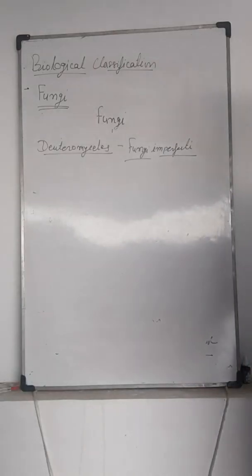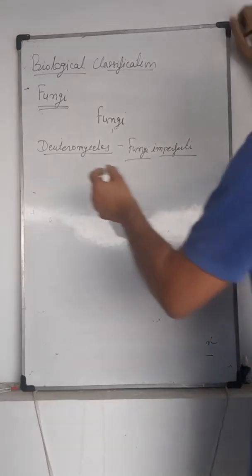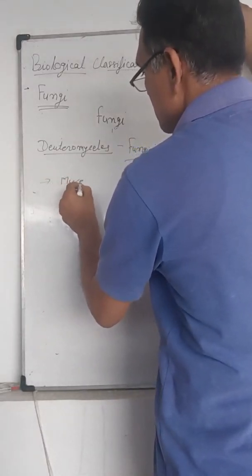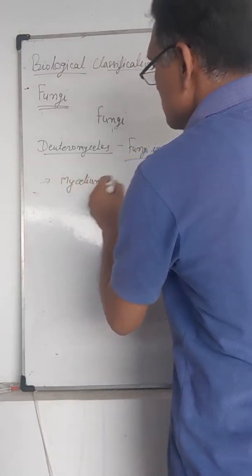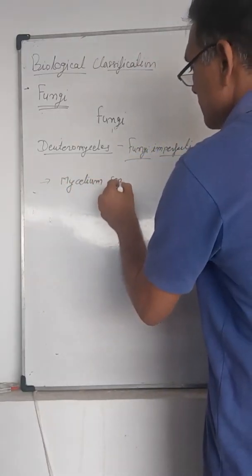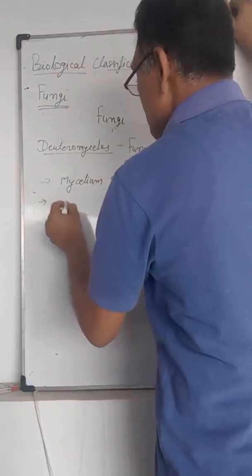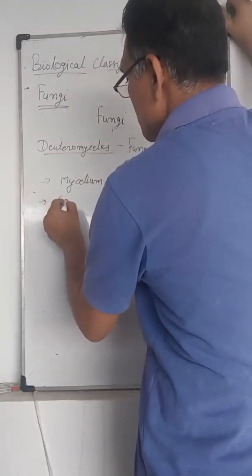The mycelium is septate and branched, with saprotrophic nutrition.